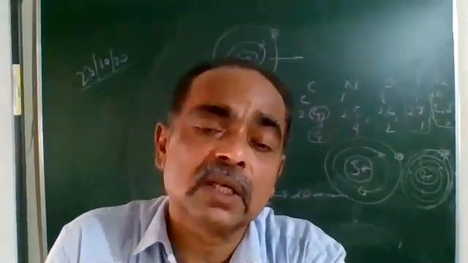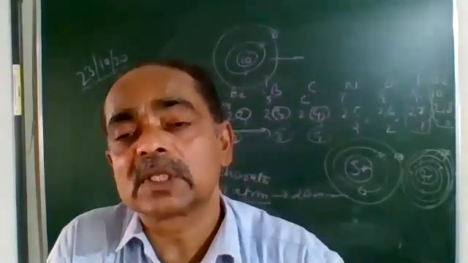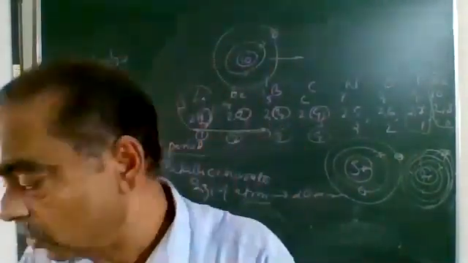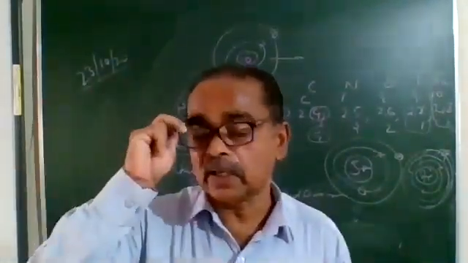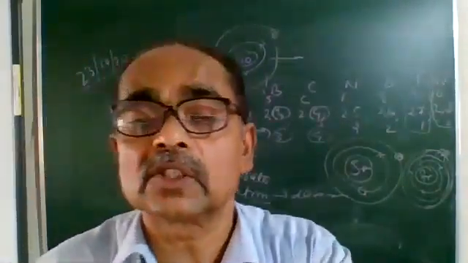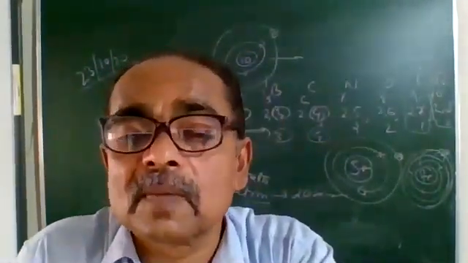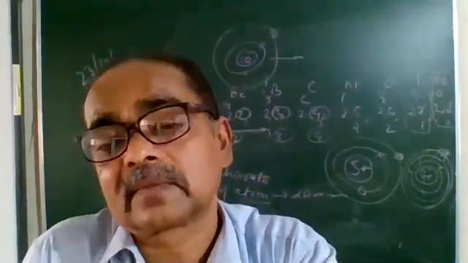So how does the nature of oxide vary in a period? The basic nature of oxide decreases. Have you understood it? Metallic oxides are basic oxides and non-metallic oxides are acidic oxides. So when the metallic nature is decreasing, that means the basic nature of oxide decreases and the acidic nature of oxide increases. Understood it?